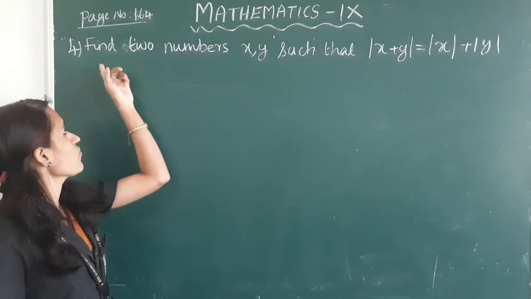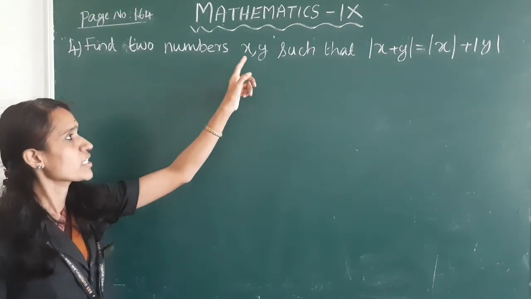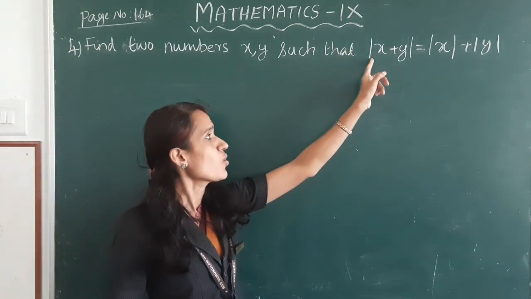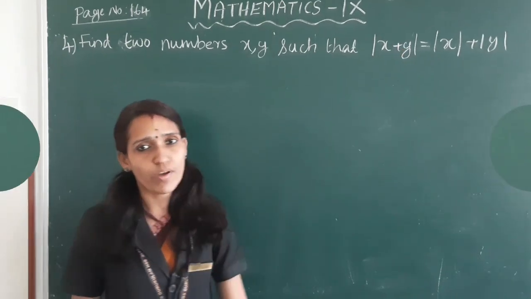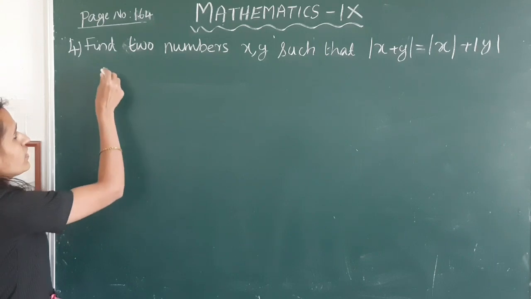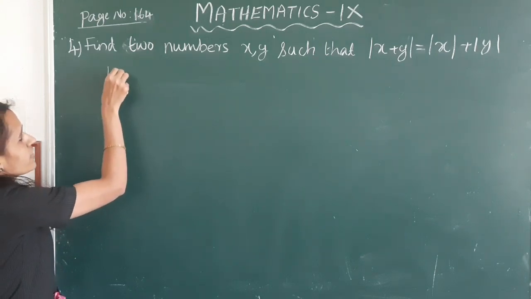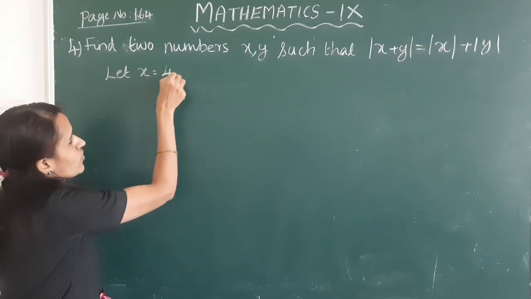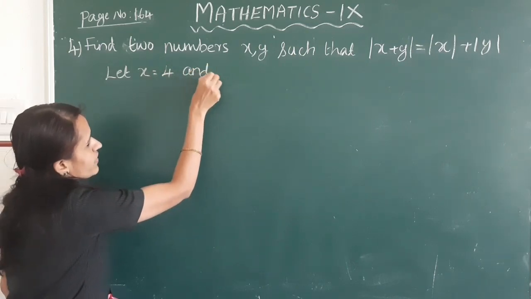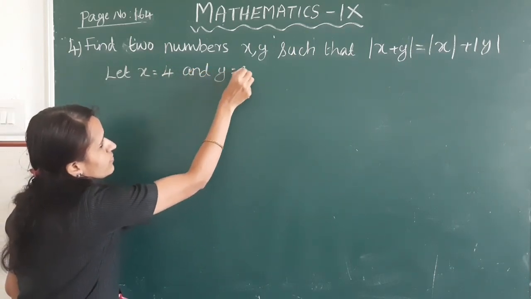Next, find two numbers x, y such that |x + y| = |x| + |y|. Let x be equal to 4 and y equal to 3.